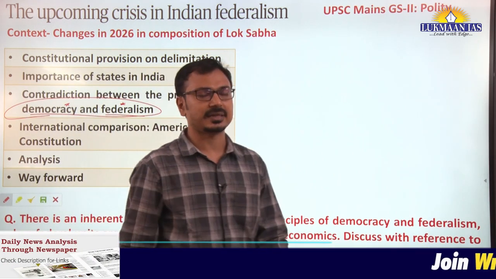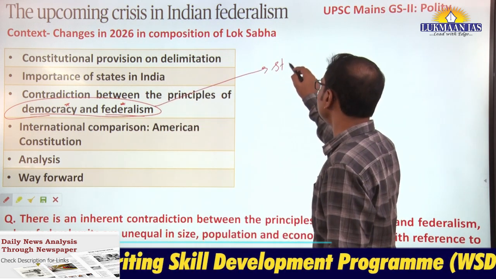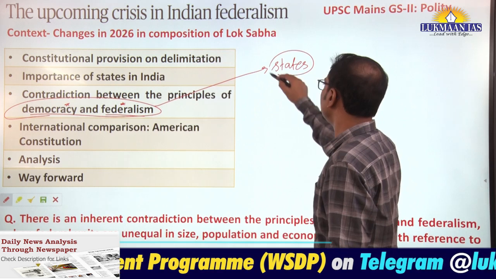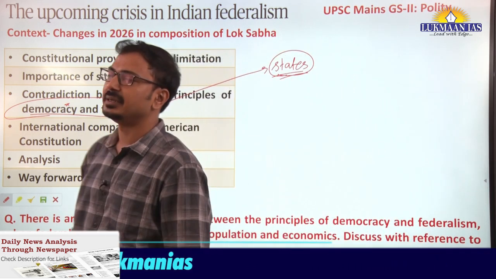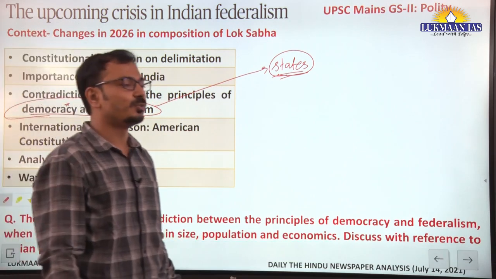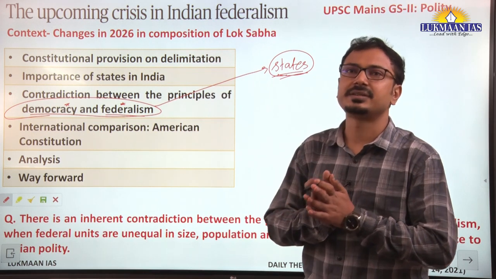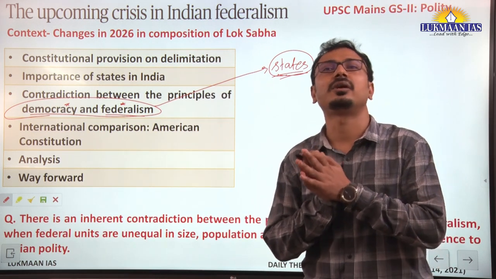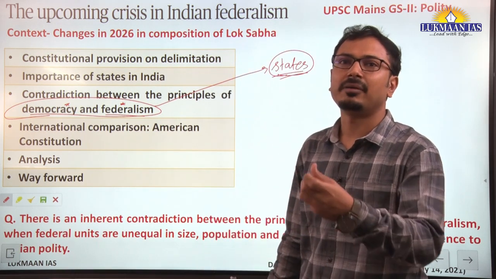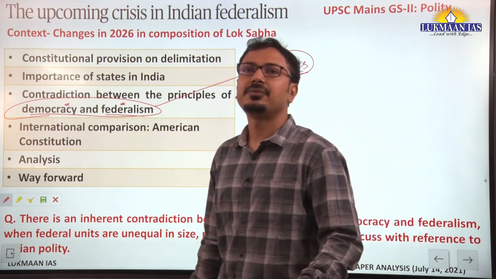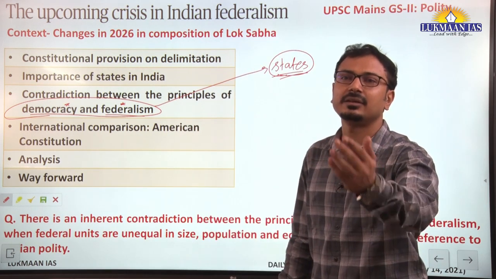So yes, we can understand that federalism here is talking about the division of power between center and state, and that's why smaller states will always be concerned. Why? They will not have adequate representation in the Lok Sabha. Lok Sabha wields the power at the national stage, and if those states having high population get more representation, what will happen?